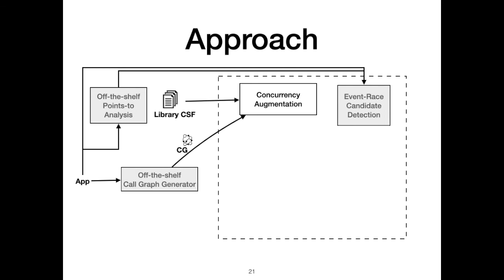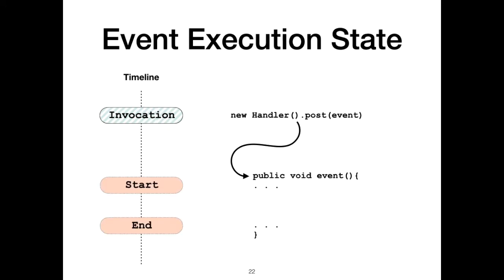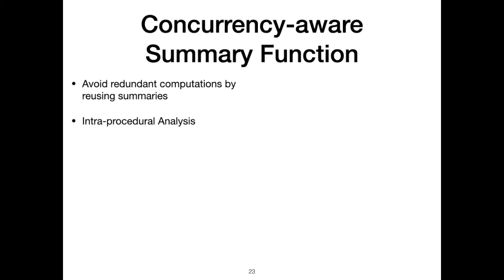generates the Concurrency-aware call graph. We decompose an event into three execution states: its invocation state, when the event is dispatched, and its start and end states, corresponding to the start and end of the event body. These states help us to represent the notion of time with abstract graph nodes. We introduce the Concurrency-aware summary function, in short CSF, to avoid redundant computations. CSFs are generated for each method automatically using a static intra-procedural analysis, which can be done quickly.